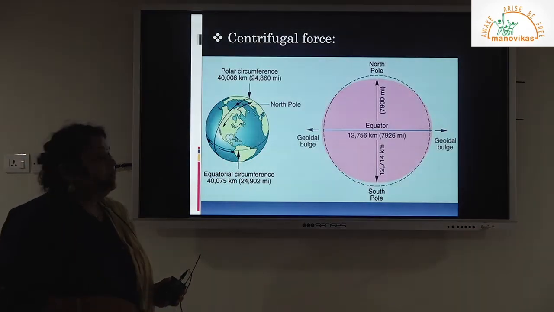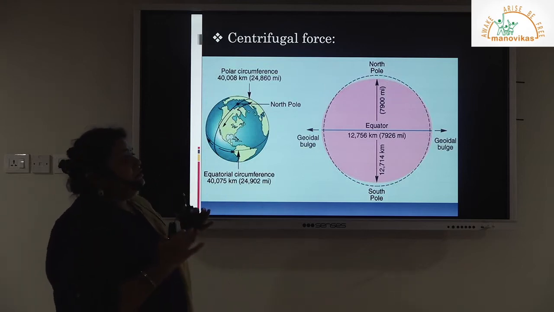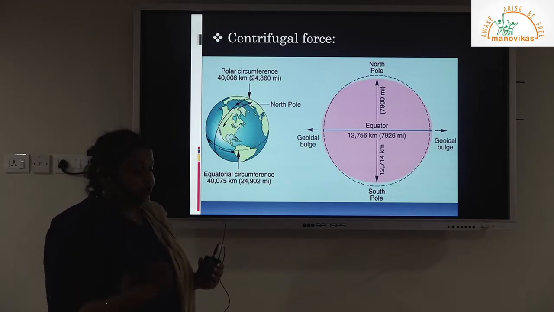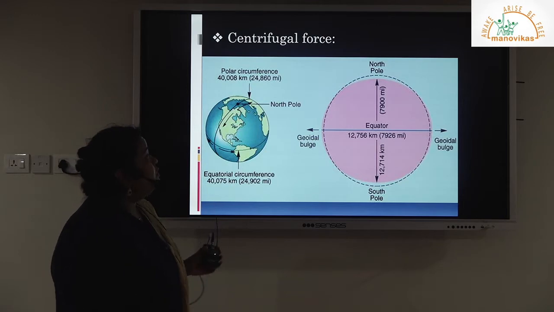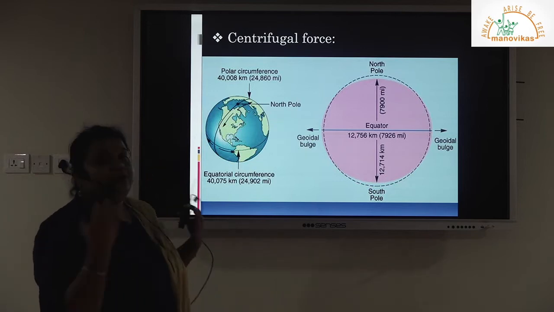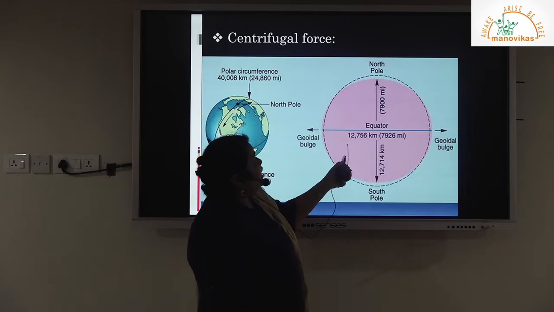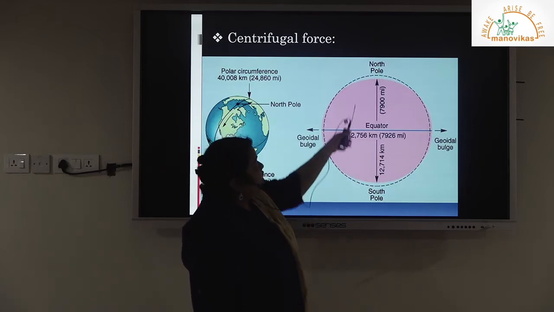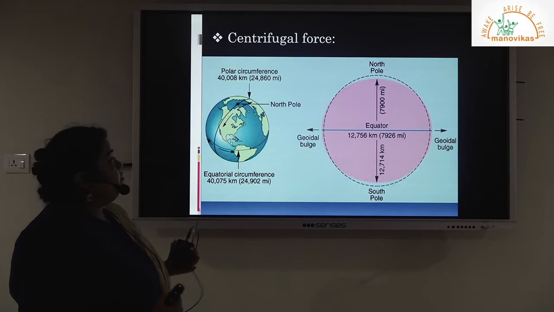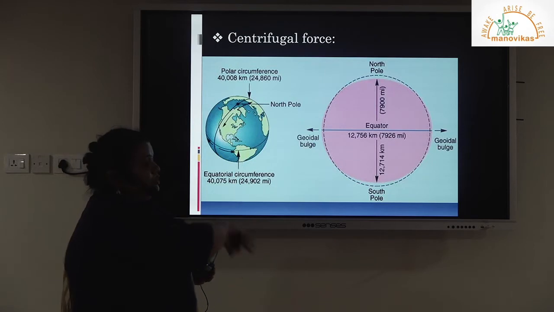Okay, the next effect of rotation is the bulge at the equator. The centrifugal force created by the rotation has led to the creation of a bulge at the equator, which we checked in the first chapter when we were trying to understand the shape of the earth. The bulge can be very clearly judged as the equatorial diameter is 12,756 and the polar diameter is 12,714. So the equatorial circumference is more, the polar regions are flattened and the equatorial region is bulgy.